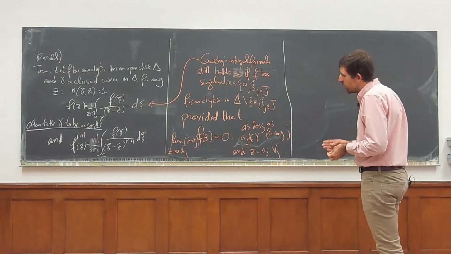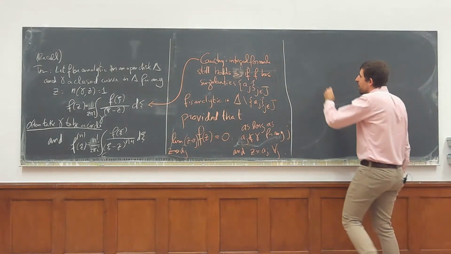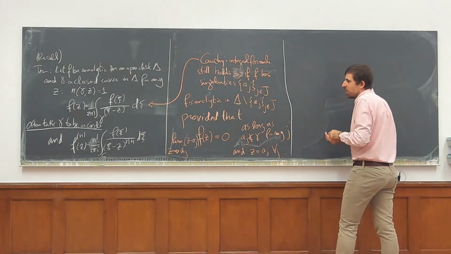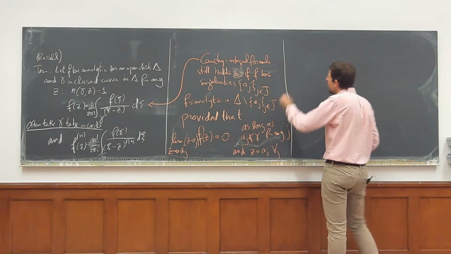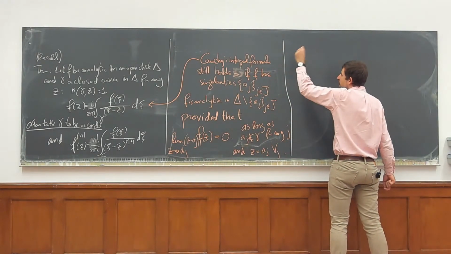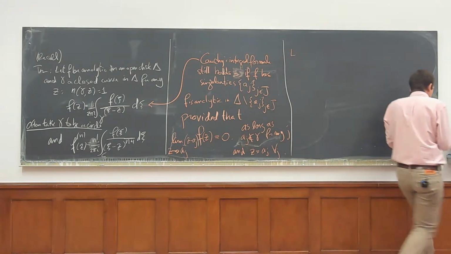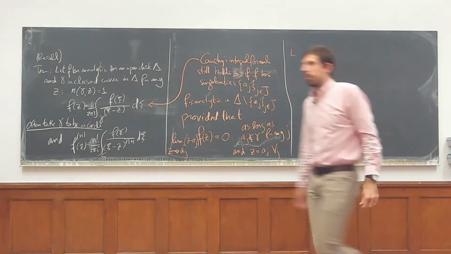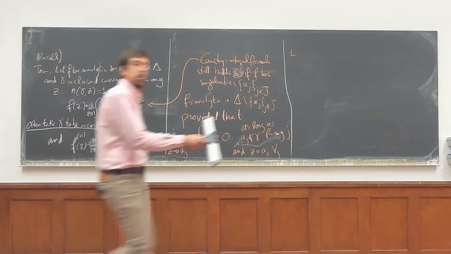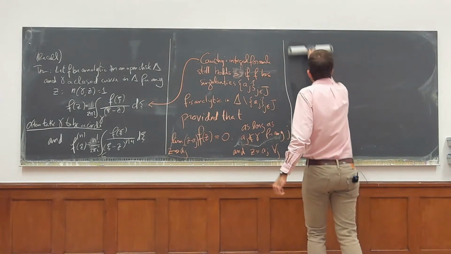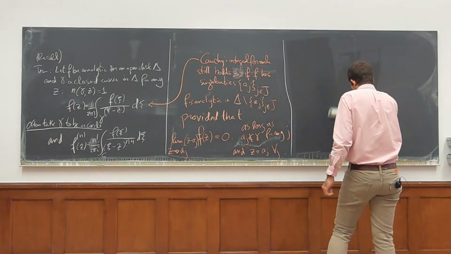Okay, and so what this allows us to do is to say, let me go back to white chalk. Make sure I don't forget to say anything important.